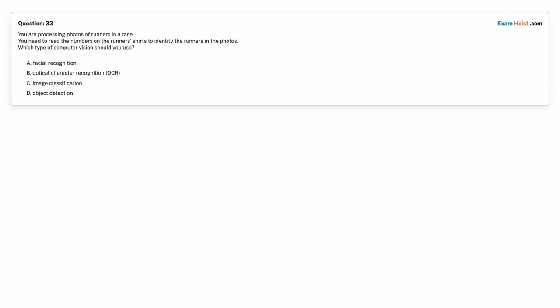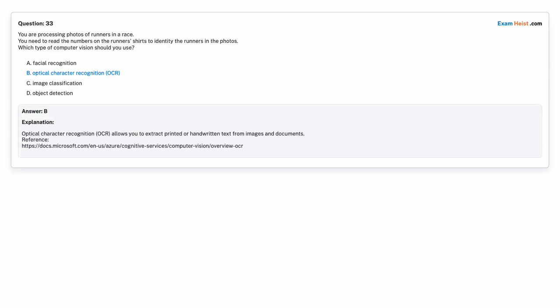Question 33. You are processing photos of runners in a race. You need to read the numbers on the runners' shirts to identify the runners in the photos. Which type of computer vision should you use? Option A, facial recognition. Option B, optical character recognition (OCR). Option C, image classification. Option D, object detection. Choose the correct answer. Correct answer is option B, optical character recognition (OCR).